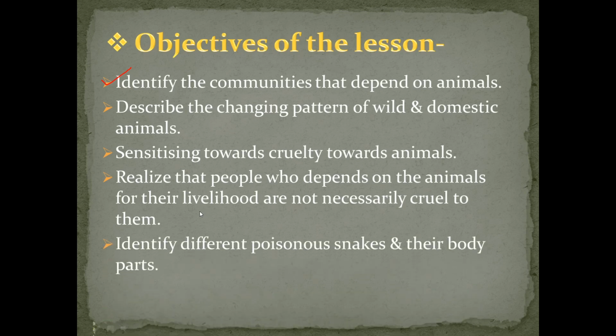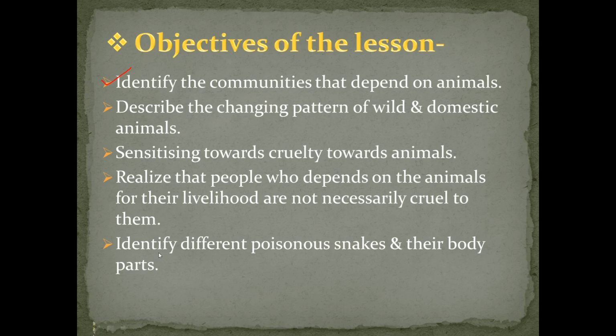Next one, identify different poisonous snakes and their body parts. So see, every snake is not poisonous. After a snake bite, human beings are very afraid because they think every snake is poisonous, but every snake is not poisonous.